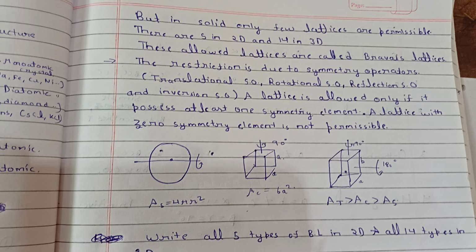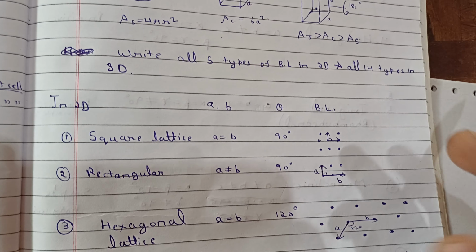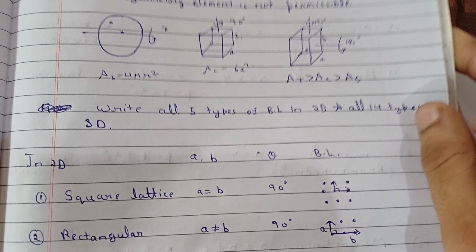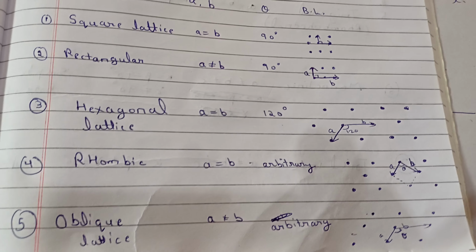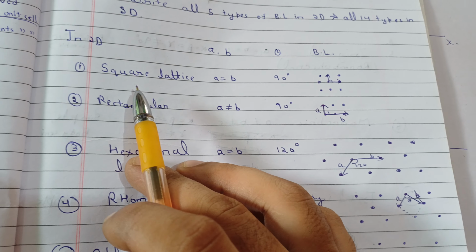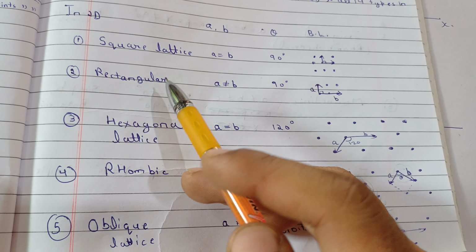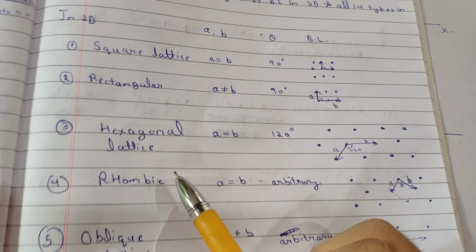Okay, now we will see these. The important thing according to the exam is you should remember all these 5 and 14 lattices, how they are, and everything you need to remember I have written here. In 2D you have these 5 kinds: square lattice, rectangular, hexagonal, rhombic, and oblique lattice.